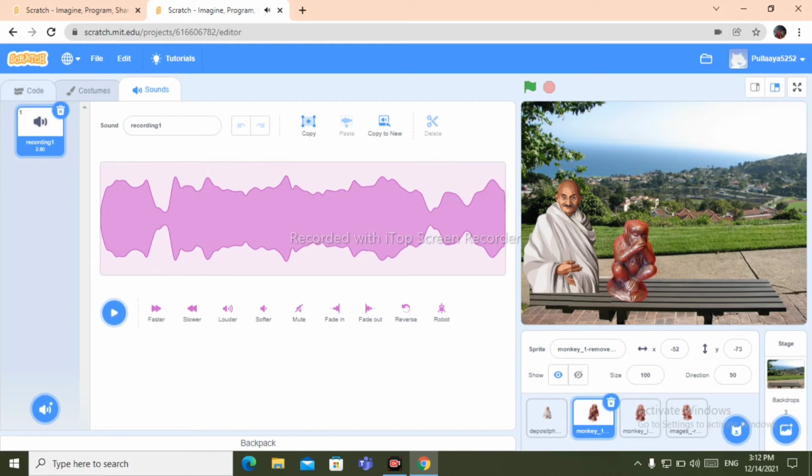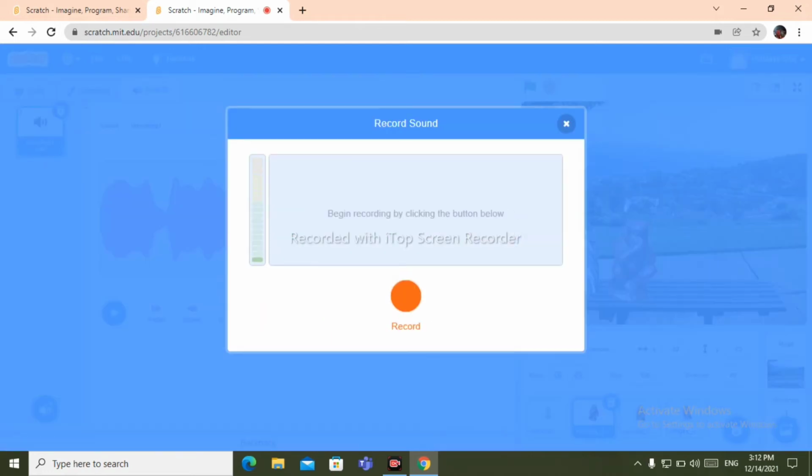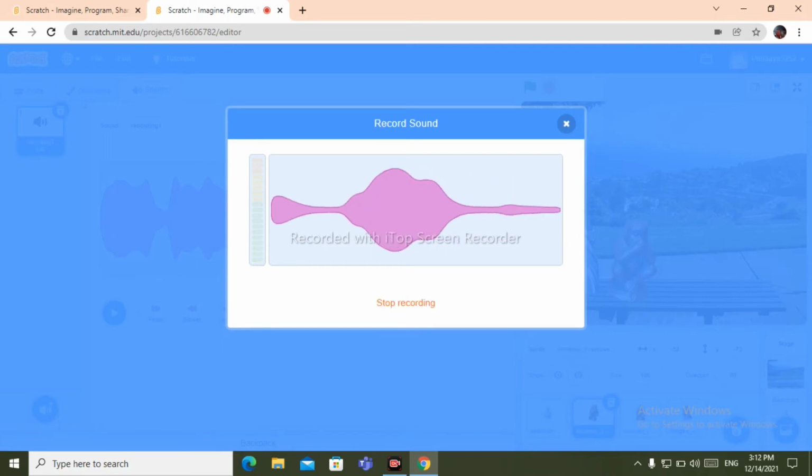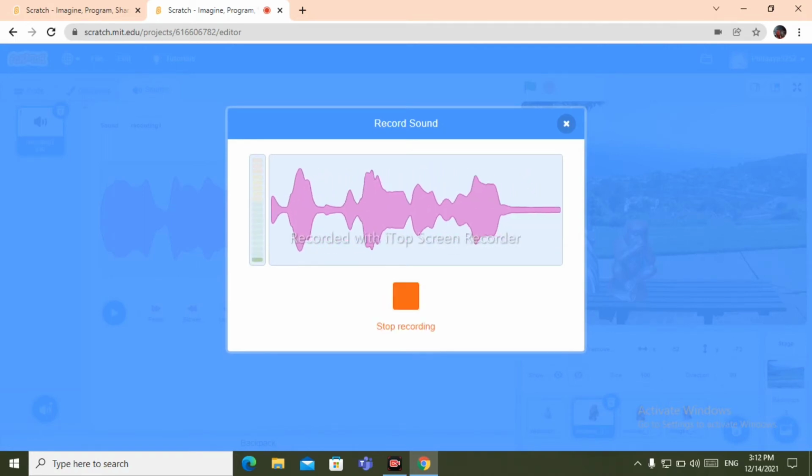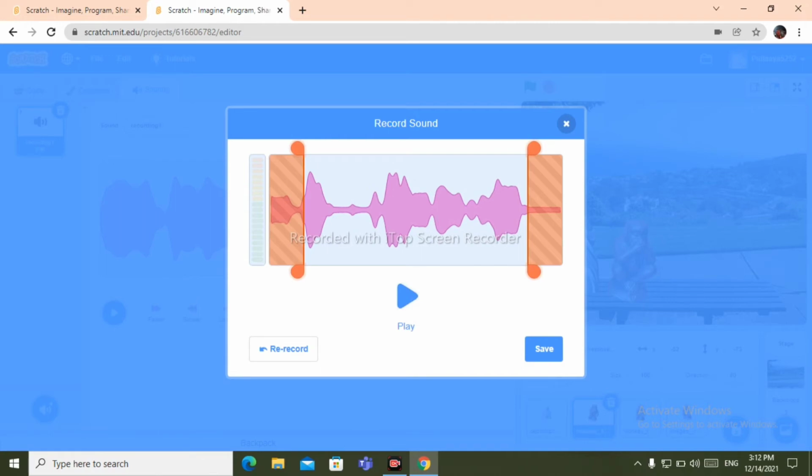See, I've recorded that. Click here, click on record, and you can record it and play. Now I will show you. Click on record anything which you want. Now click on stop recording, crop the sound which you don't want, and click on save. Okay,